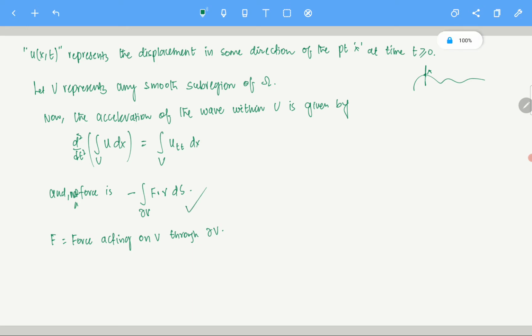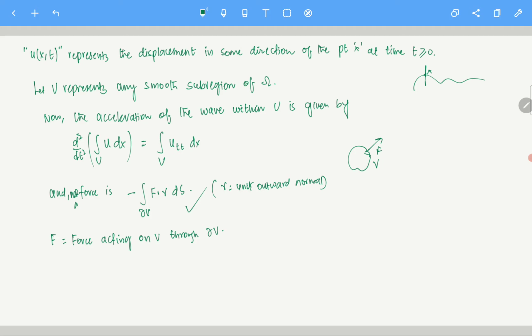So you see, that's your V, and at any given point on the boundary the force is given by F. So on the whole boundary, the force is given by F dot gamma, where gamma is the unit outward normal. So the net force is given by the integral of F dot gamma.